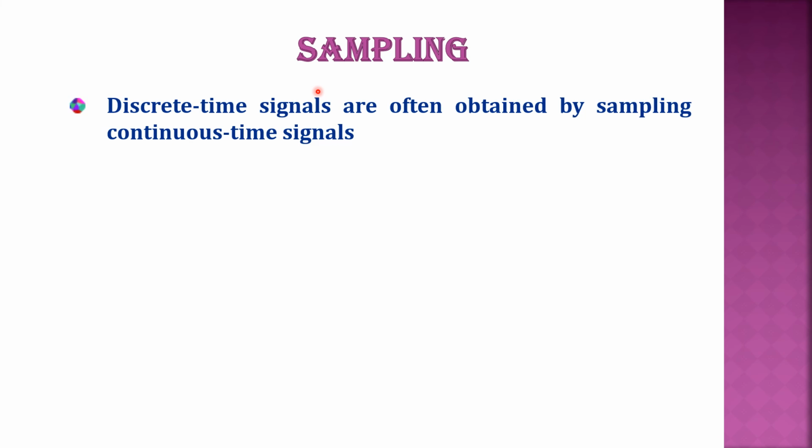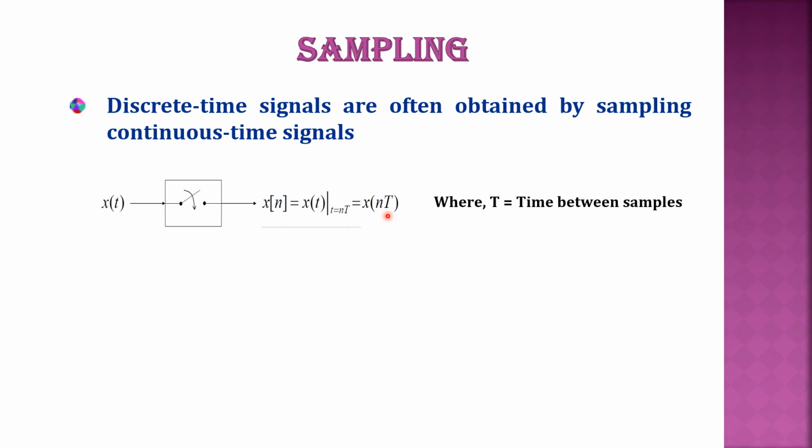Sampling. What is sampling? It is the process by which a CT signal is converted into a DT signal. Say, for example, x of t is your continuous time signal and x of n is your discrete time signal. When I close the switch, whatever is the input will come at the output. When I open the switch, the input will not come to the output, right? So you give the input as a CT signal, and you get the output as a discrete time signal, right? And what is this T? T is nothing but the spacing between the samples, right?